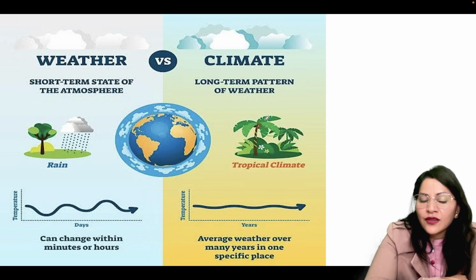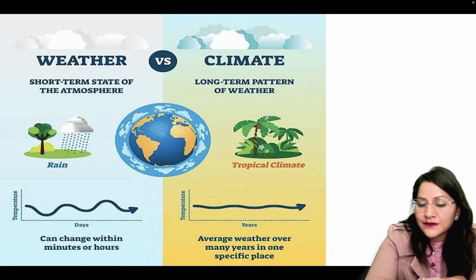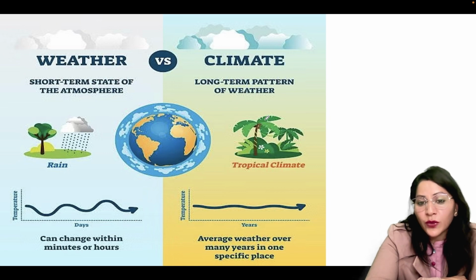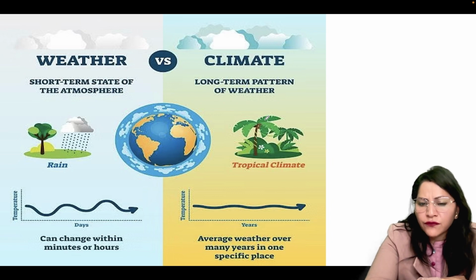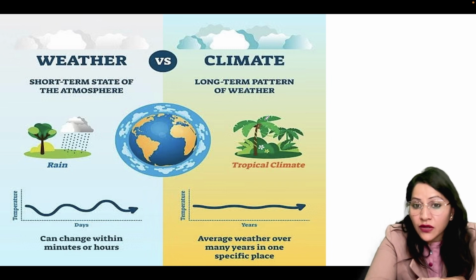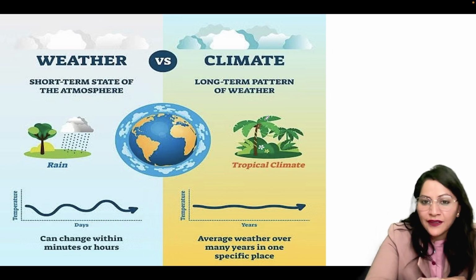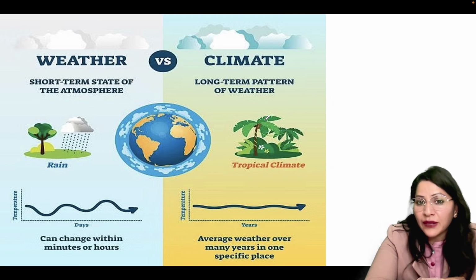Now the question is, what is weather and what is climate? What is the difference between weather and climate? Atmospheric conditions over a shorter period of time are called weather. And the atmospheric conditions over a longer stretch of time are called climate. Climate can be the same over a specific place for many years, whereas weather can change within minutes or hours. We can say, how is the weather today? How was the weather yesterday? But we can't say, how is the climate today? How was the climate yesterday?